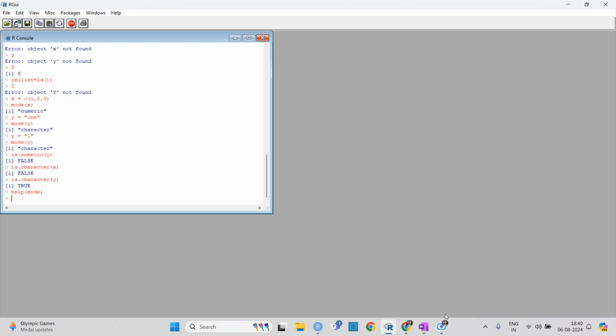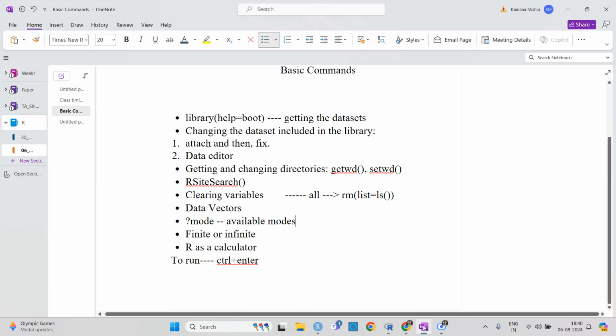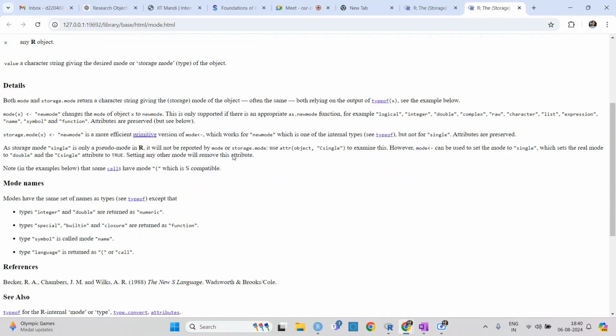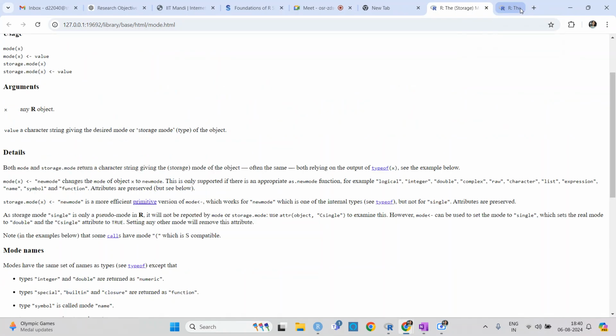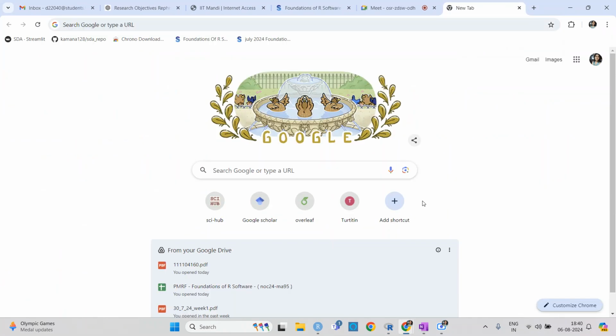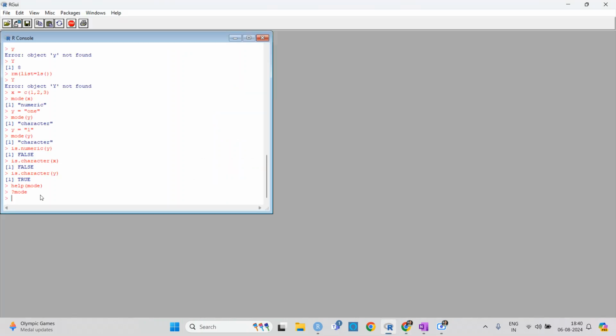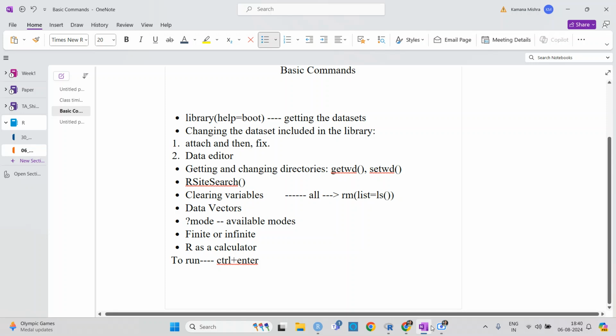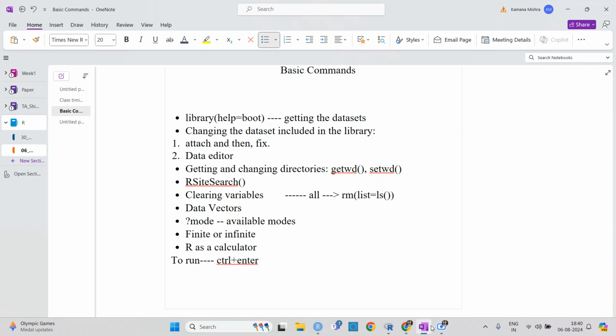So this is one thing, and yeah, if you put this mode, then also you are having the same thing. So you can just write help, or you can do a question mark and then write the mode. Okay. And then you can see whether it is finite or infinite.